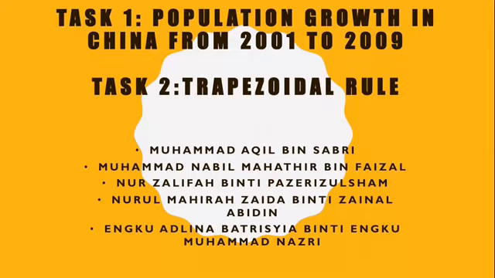First and foremost, I would like to introduce all of my team members: Muhammad Akil, Muhammad Nabil Mahadi, me, Nur Zalifah, Nurul Mahira Zaida, and Aku Adlina Batrusha. There are 2 tasks we have done. The first task is entitled Population Growth in China from the year 2001 to the year 2009, while task 2 is entitled Trapezoidal Rule.